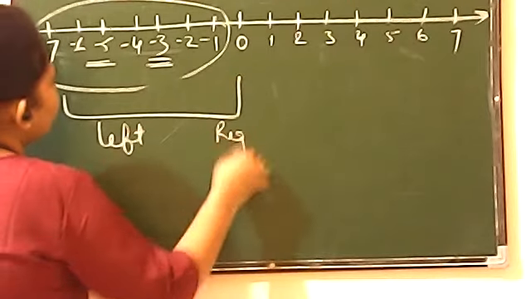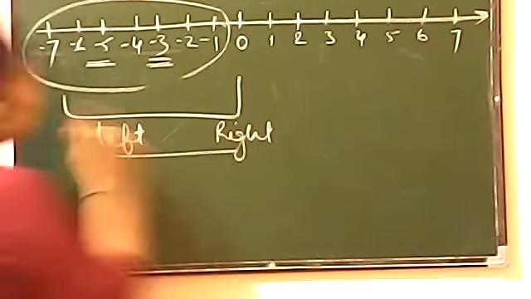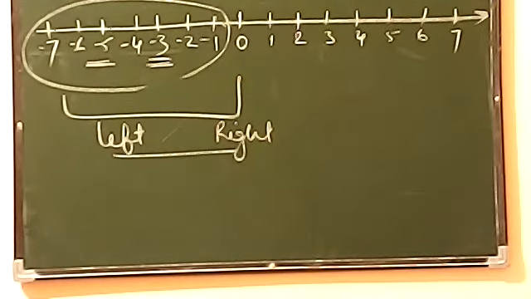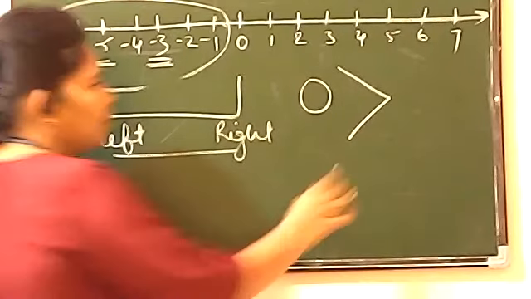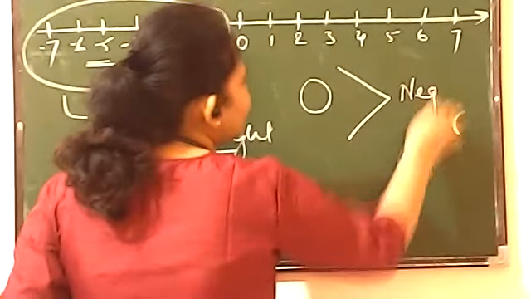Zero is in right. Okay, so according to these two concepts, can you tell me zero is greater than negative or zero is smaller than negative? Use the concept of number line again. जो जितना ज्यादा right में होगा वो उतना बड़ा होगा, जो जितना ज्यादा left में होगा वो उतना छोटा होगा. So that means you get a conclusion that zero will always be greater than negatives.